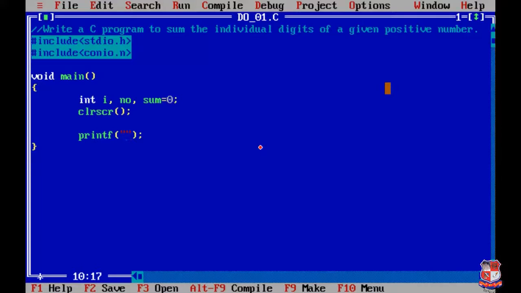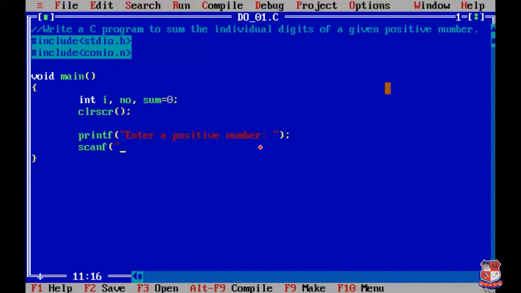We are passing a message to user that, enter a positive number. Okay, after it we'll write scanf function for taking the input from user.